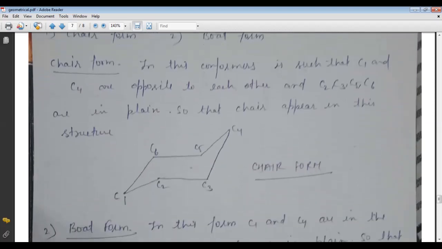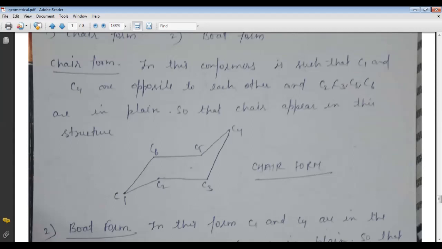First of all we will discuss the chair form. In this conformer, you have six carbons C1, C2, C3, C4, C5, C6. C1 and C4 are opposite to each other, and C2, C3, C5, C6 are in a plane, so that it is just like a chair.